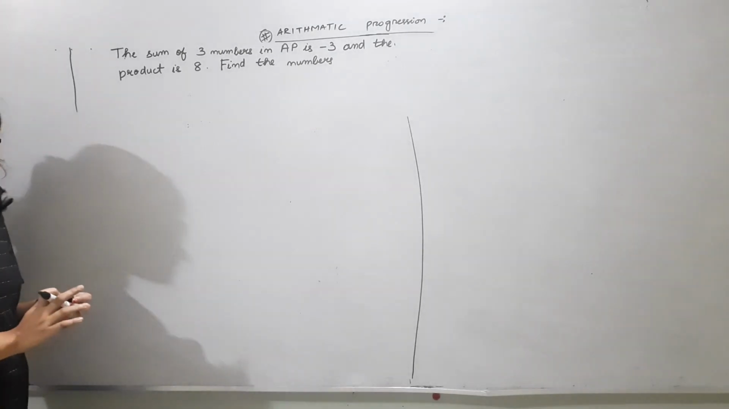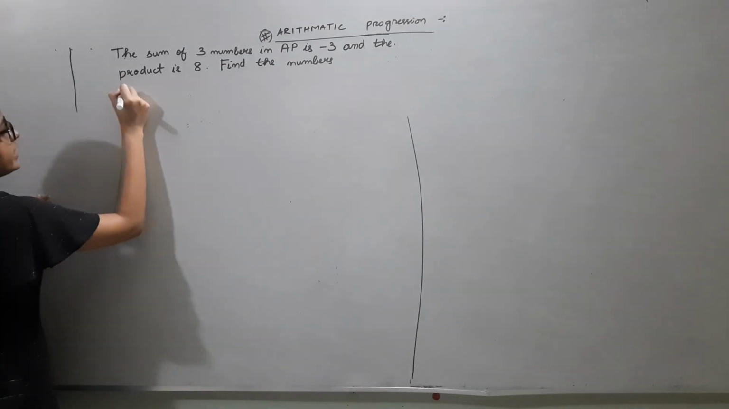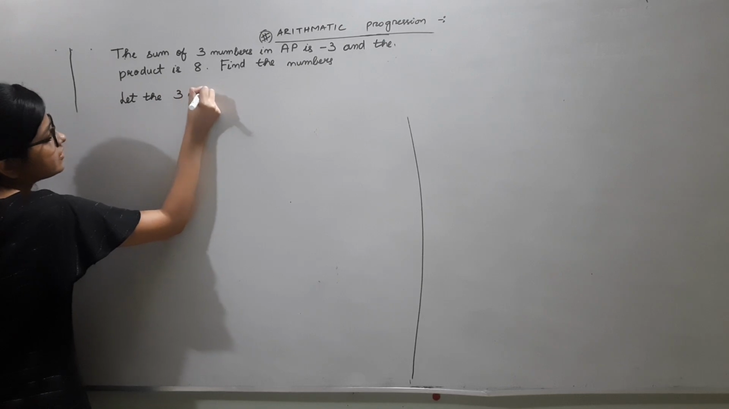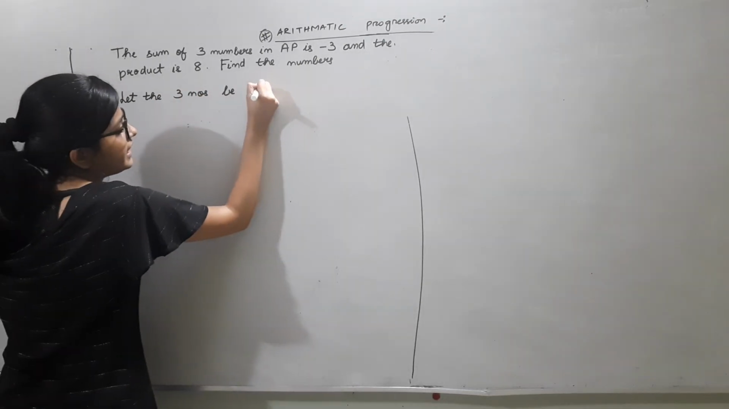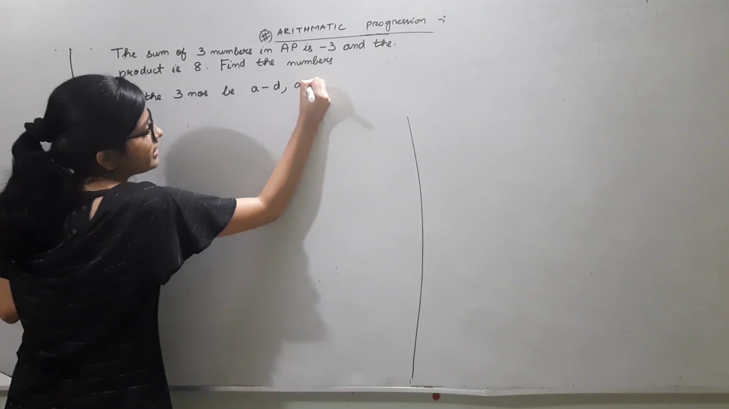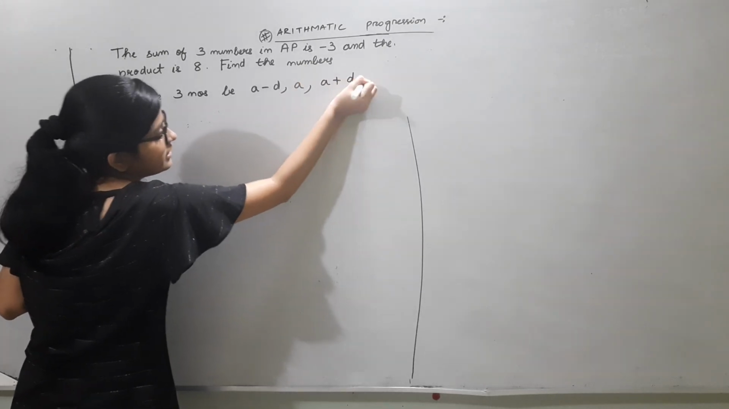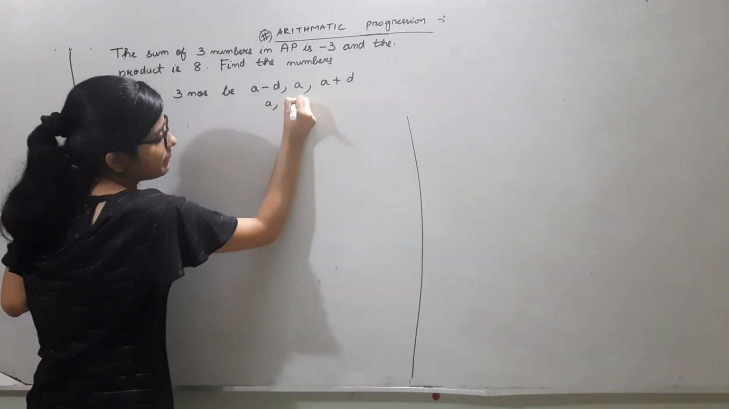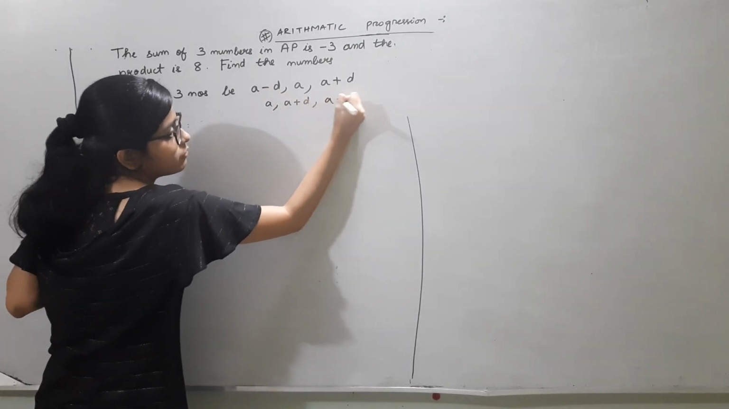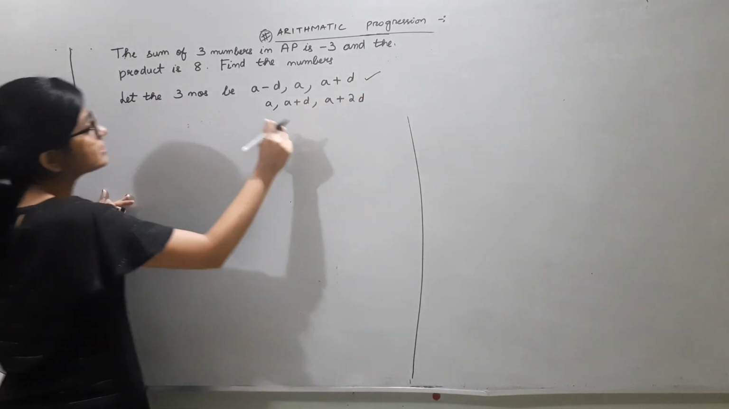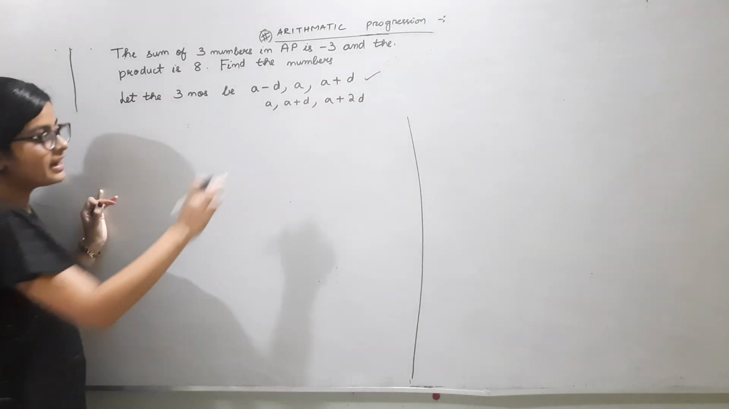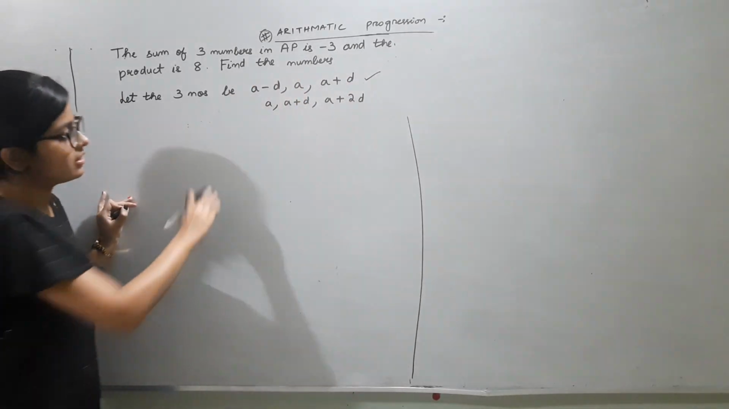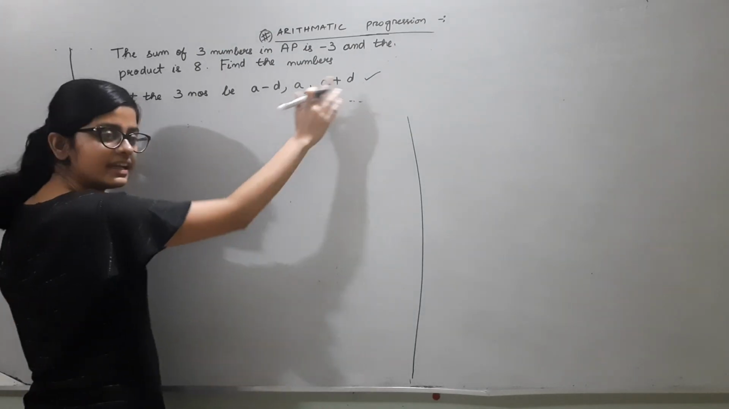Numbers, but we are not given the 3 numbers, so we shall assume them. So I am taking, let the 3 numbers be a minus d, a, a plus d. There is a reason behind taking such. We may also take them as a, a plus d and a plus 2d. But we should prefer taking like this because we have to find the sum of the 3 numbers, and while we add these 3, the d and d get cancelled. It shall be easy for us to find out. Hence, we prefer taking a minus d, a, a plus d.